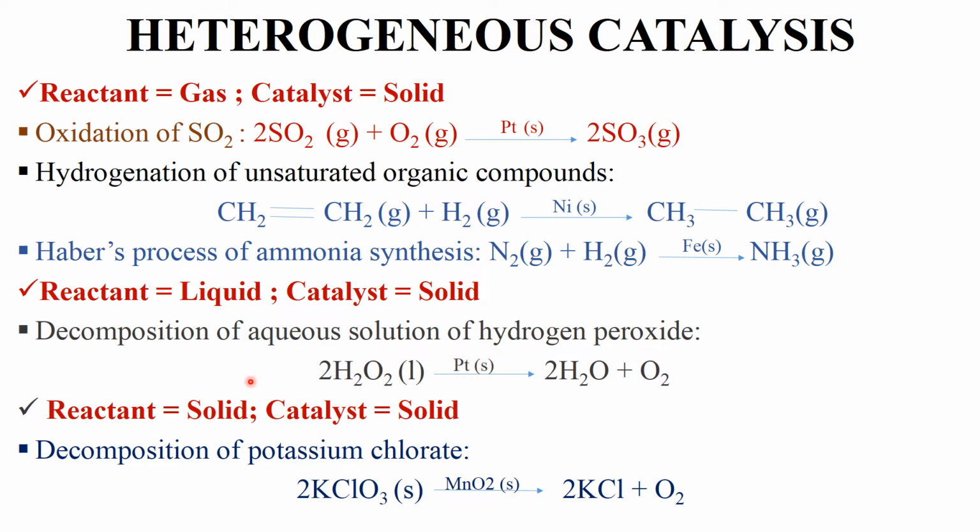Next is when reactant is solid and catalyst is also solid. We know that single solid possesses single phase. For example, decomposition of potassium chlorate. Potassium chlorate, that is KClO3, which is solid, in presence of manganese oxide, MnO2, which is also a solid, forms KCl plus O2. Here again, this is one solid, this is another solid. This constitutes two phase. So this is also an example of heterogeneous catalysis.